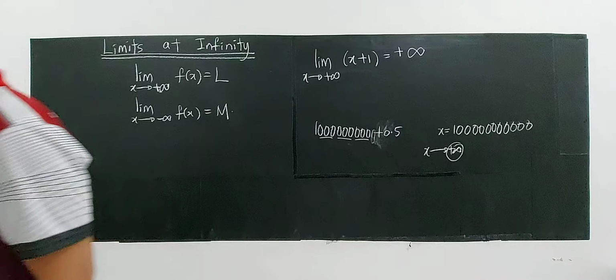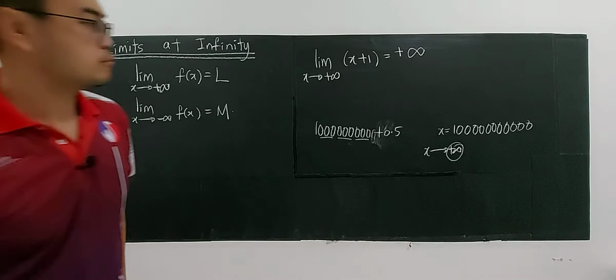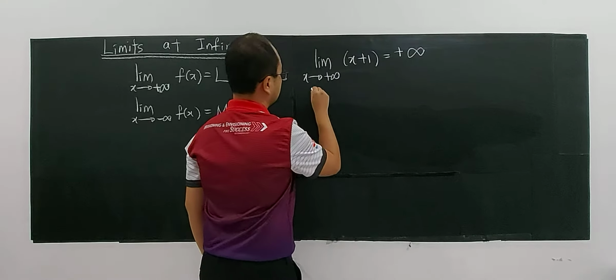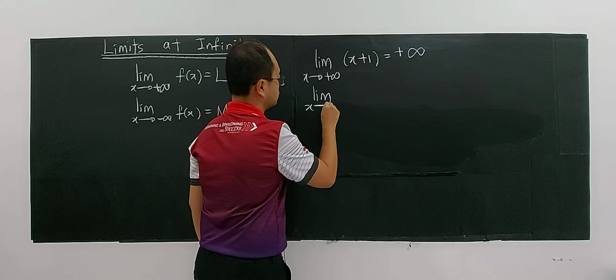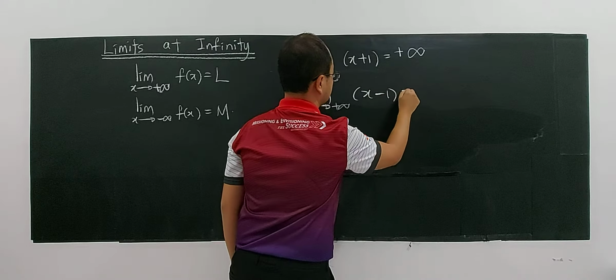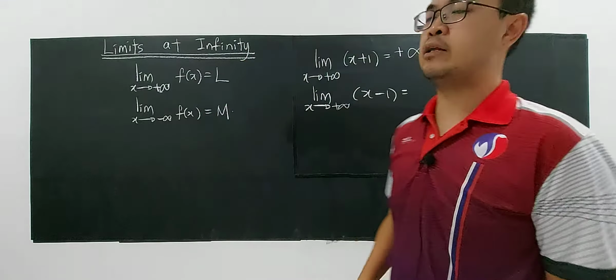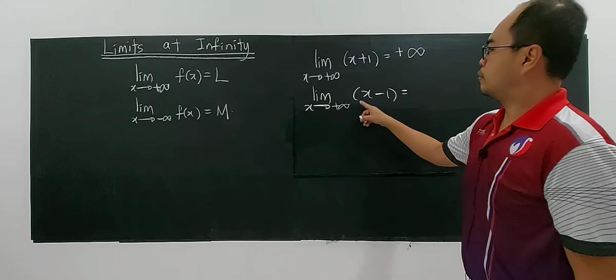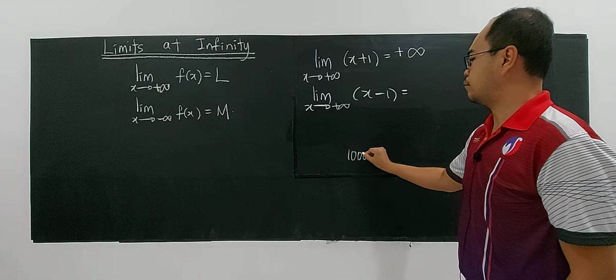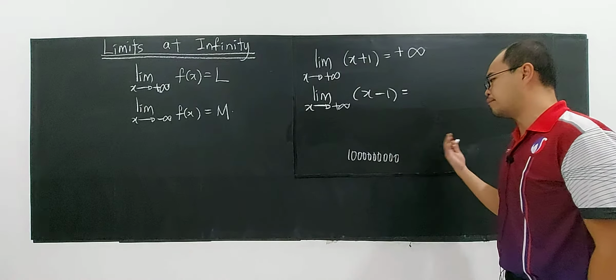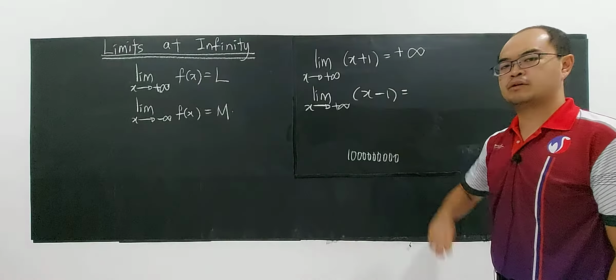So this is a concept. I hope you understand the concept of infinity. For example, if I have the limit of x approaching positive infinity, but now it's x minus 1. What is the value? Pause the video and think first. A very big number, for example, 1 billion, and it can be more than 1 billion, very big, infinity.